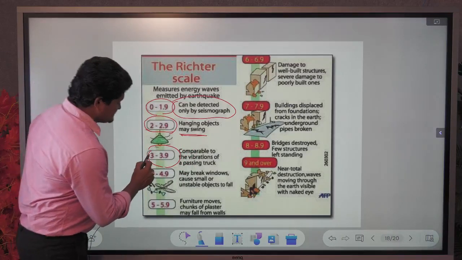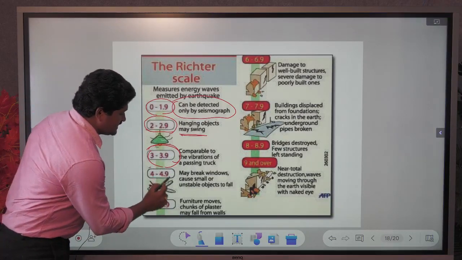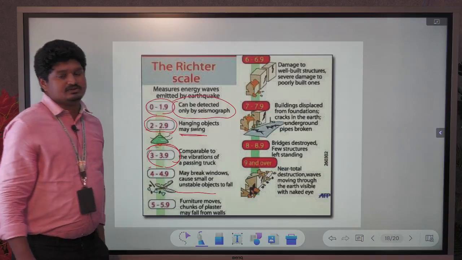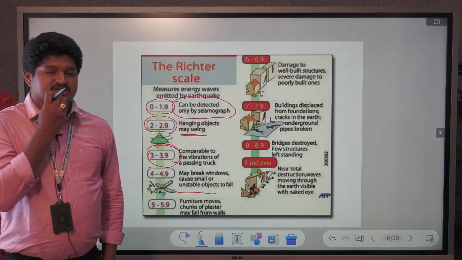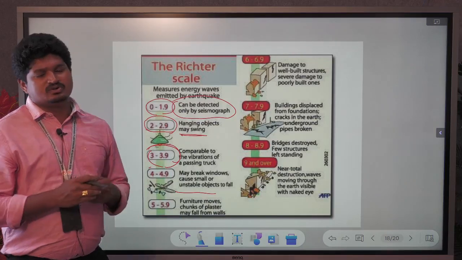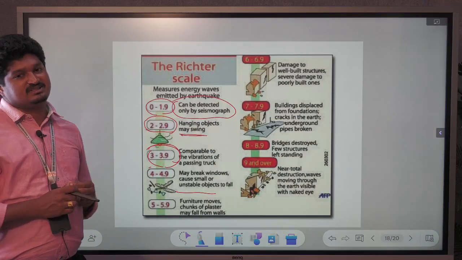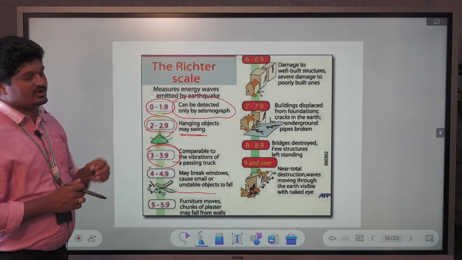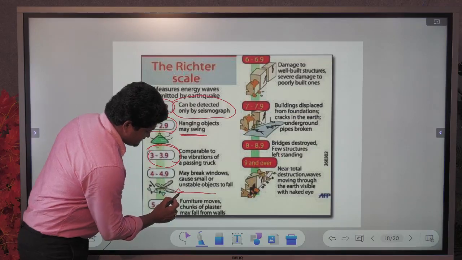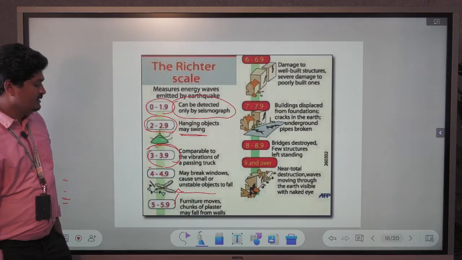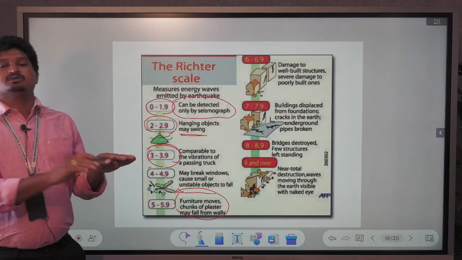At 4 to 4.9 on the Richter scale, there may be breakdowns of windows. Furniture items and glass windows will break under that energy. At 5 to 5.9, furniture and the remaining things will move from one place to another.